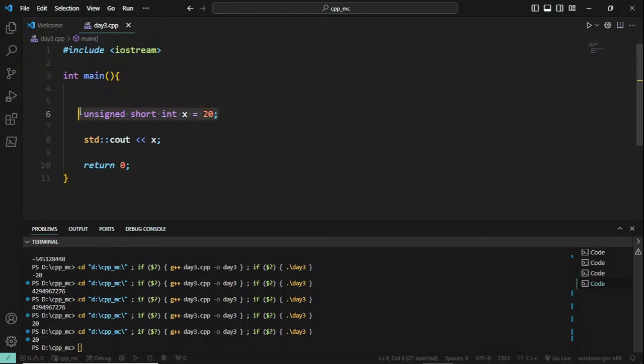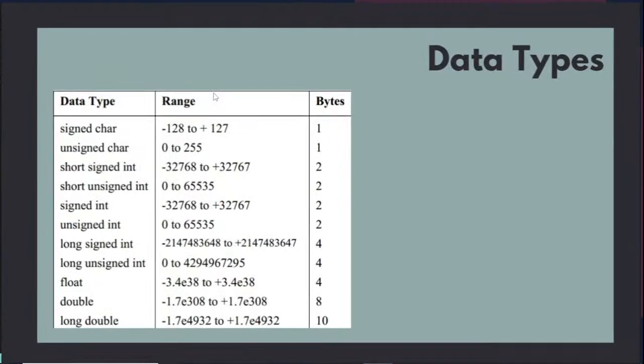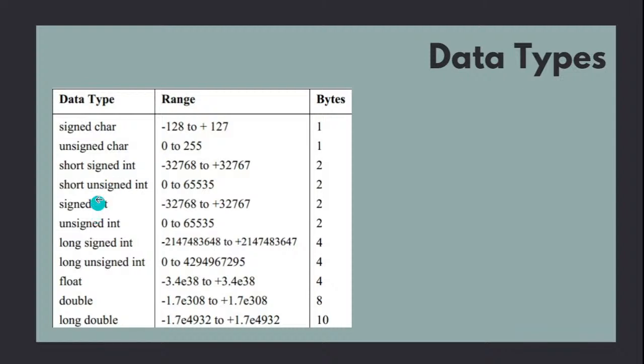All combinations are allowed with integers, and you can store based on the value, based on the size of that number, you are going to decide which container you are going to use. And this is for integers. So we have seen short integer, signed, unsigned, and then we also have long. When you see long integers, if you go for long signed, both negative and positive, this is the range.